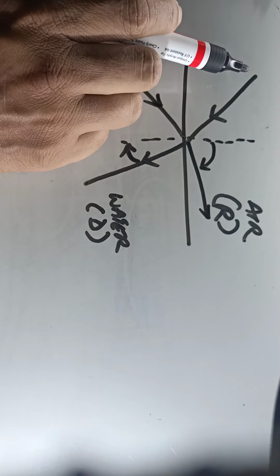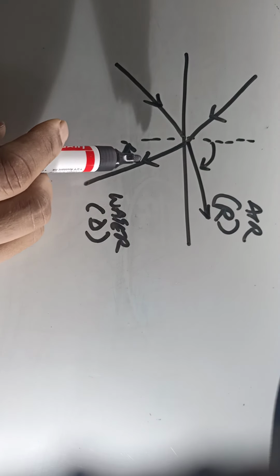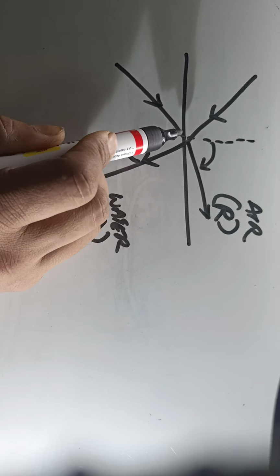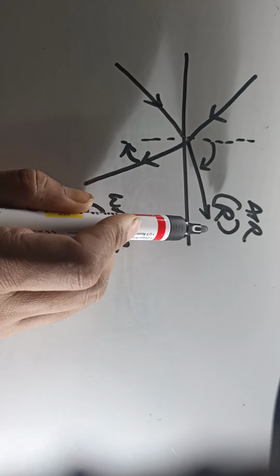When a ray of light travels from a rarer to a denser medium, it bends towards the normal, and if a ray of light travels from a denser medium to a rarer medium, it bends away from the normal.